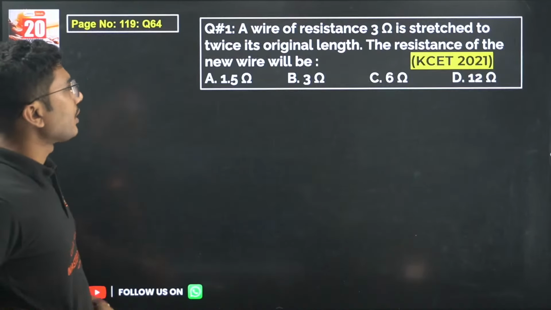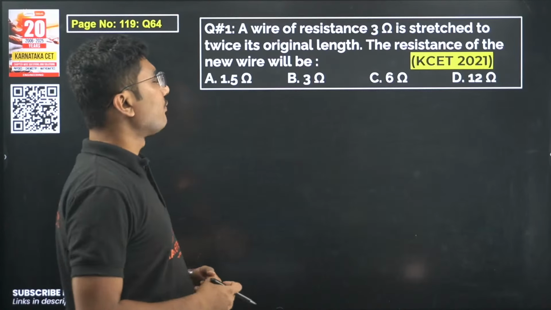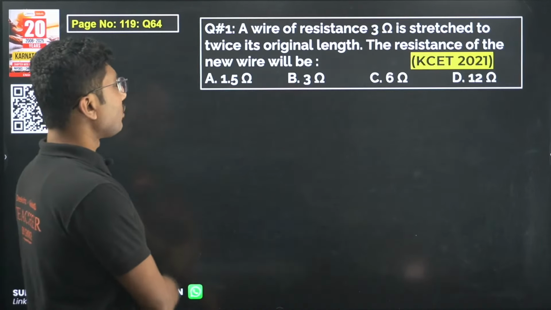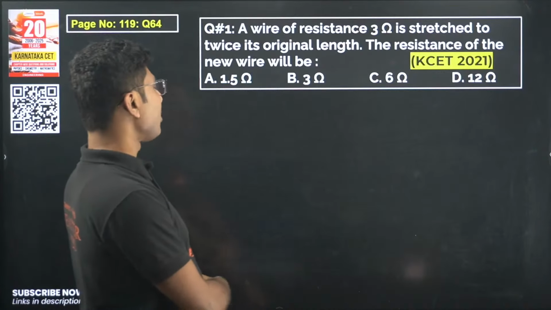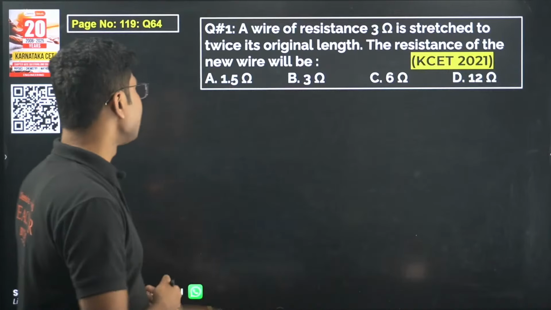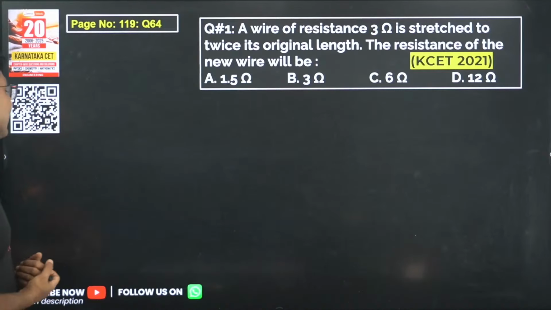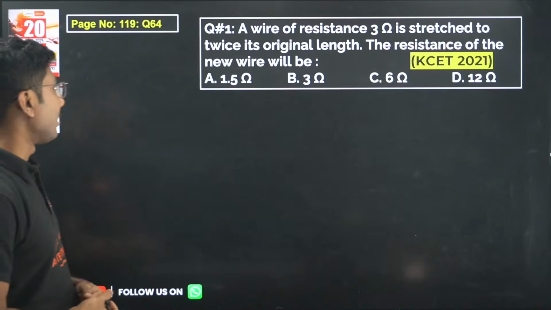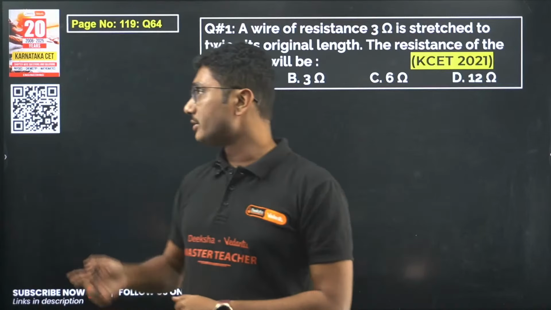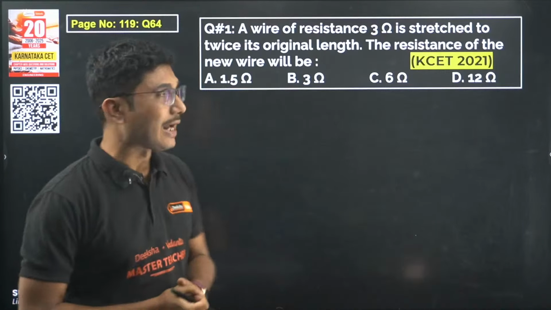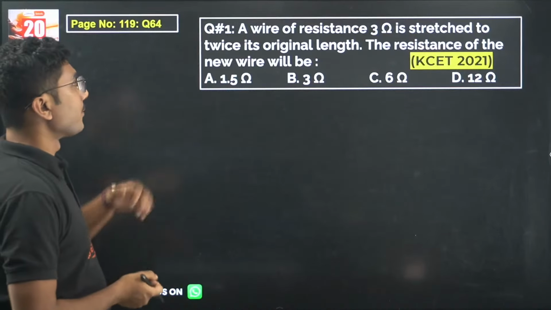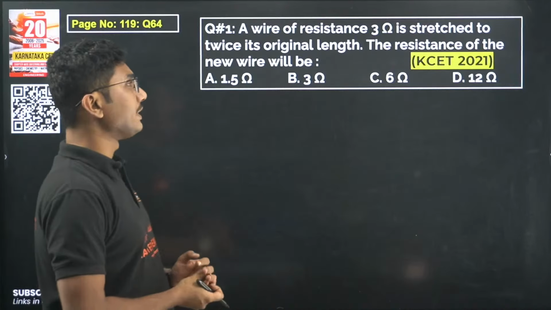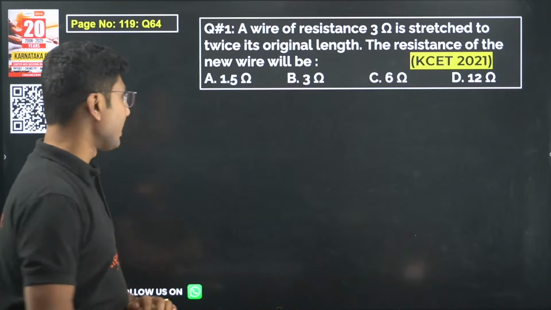Now let's look into a question. A wire of resistance 3 ohm is stretched to twice its original length. The resistance of the new wire will be. This is taken from our KCET PU2 book from page number 119, question number 64. If you are interested to purchase this book, you can scan this QR code and you can get the book. So a wire of resistance 3 ohm is stretched to twice its original length. The resistance of the wire will be.